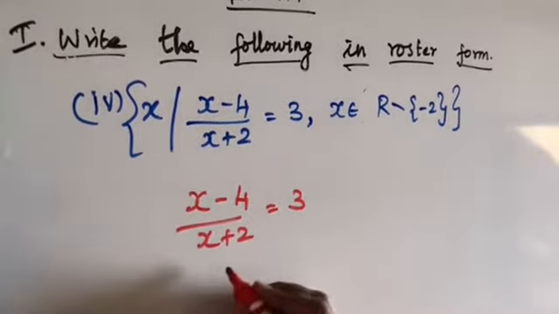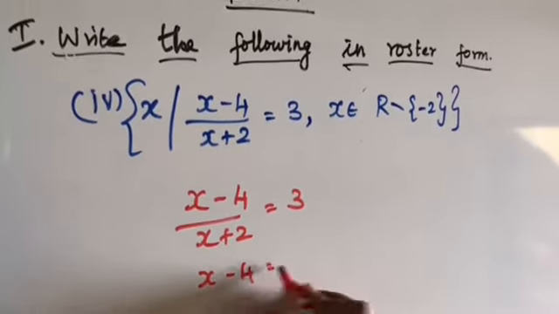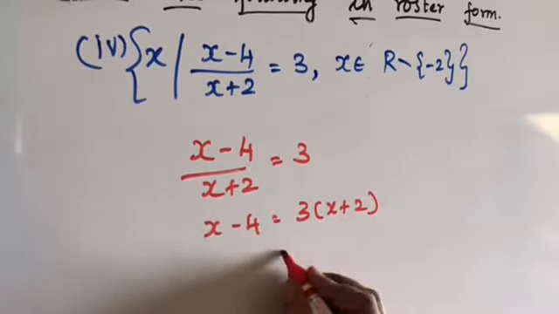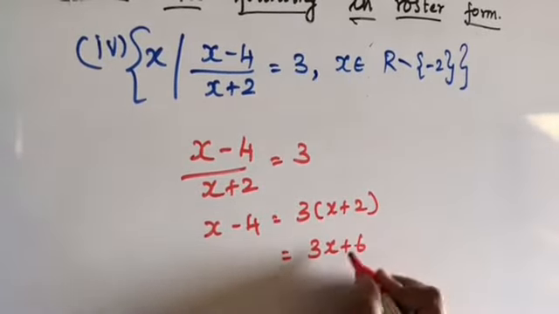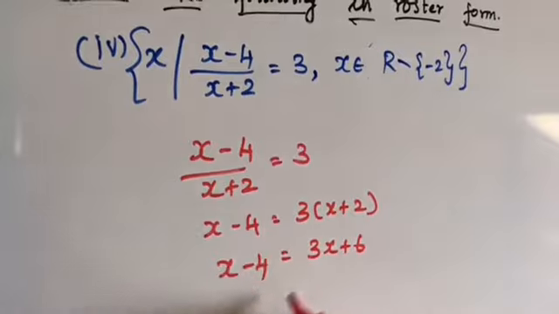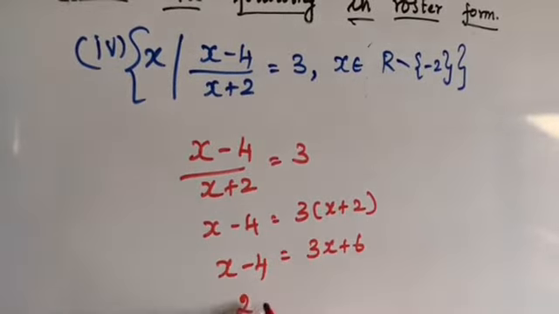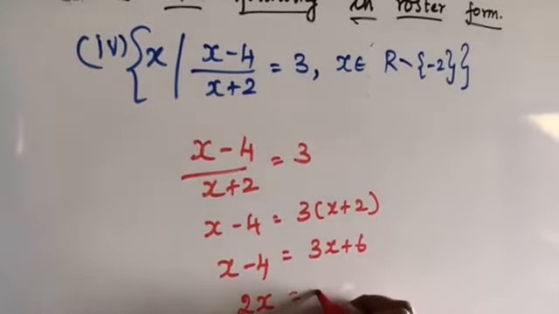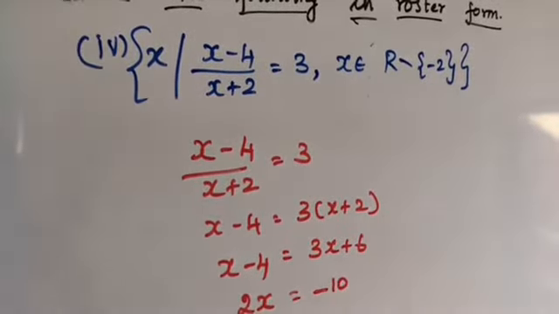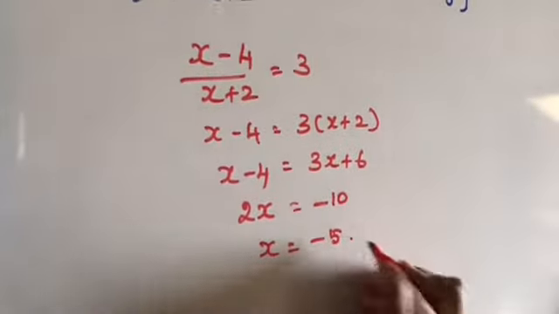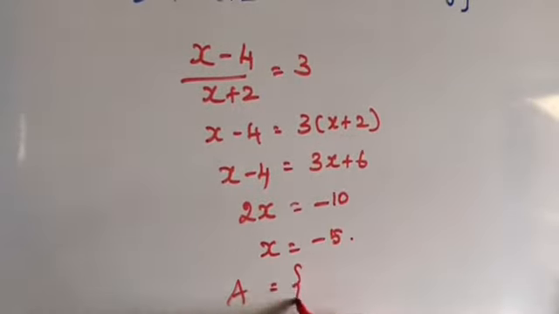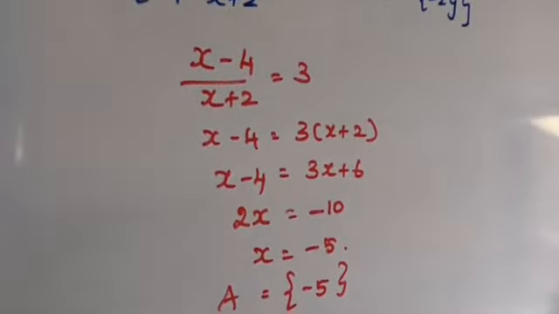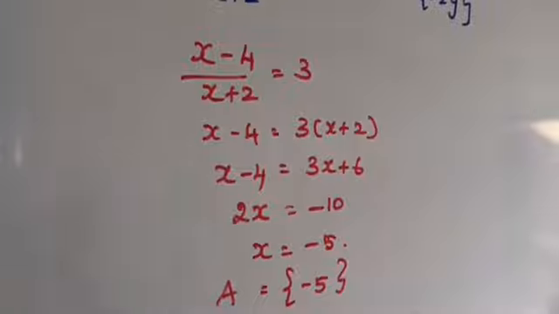x minus 4 is equal to 3, so x minus 4 is equal to 3 into (x plus 2), that is 3x plus 6. So 3x minus x is 2x, and 6 plus 4 is 10, so 2x is equal to minus 10. So x is equal to minus 5. So A is equal to the set of all minus 5. We didn't get the value 2, we get only minus 5. So that is the value of this set A.